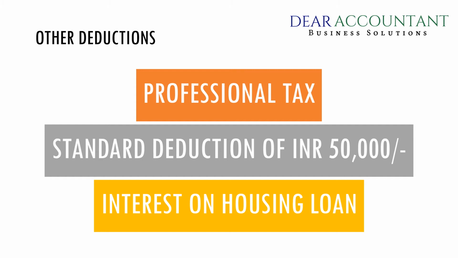However, set-off of losses can be done only up to rupees 2 lakhs. That means, in a year, in both cases, only rupees 2 lakhs can be claimed as a deduction for interest on housing loan. Any interest in case of let-out properties more than rupees 2 lakhs can be carried forward to the next years and set off.